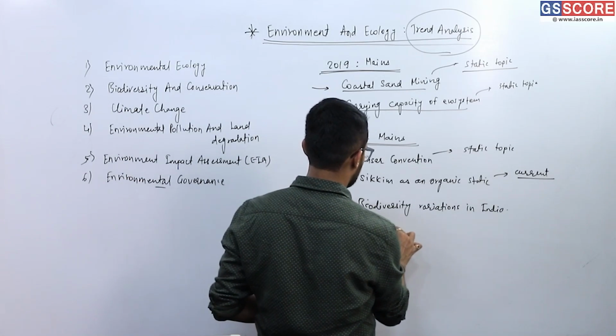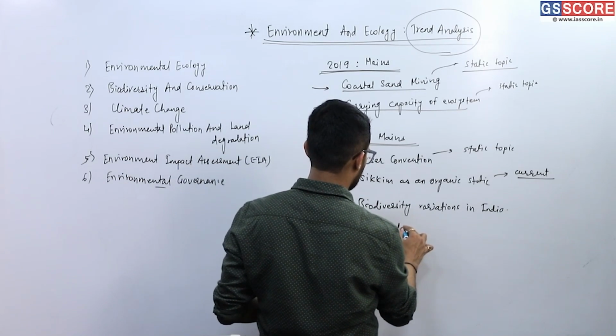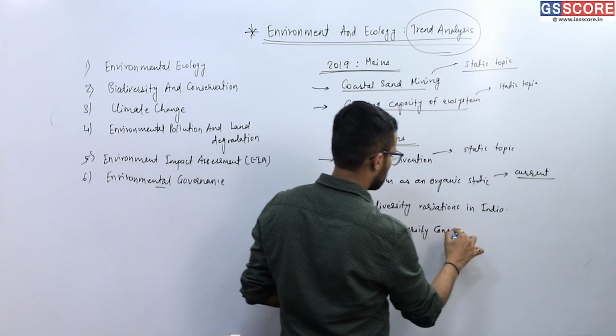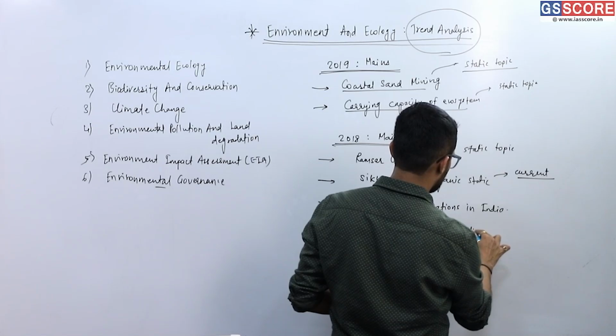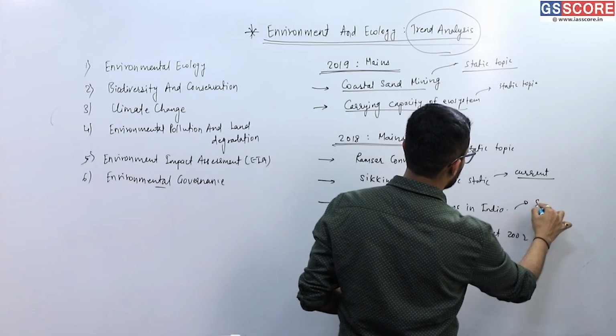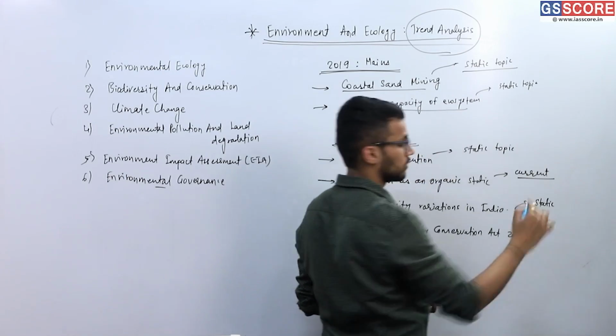That means the subpart was related to the Biological Diversity Act 2002, right? So, purely a static question.